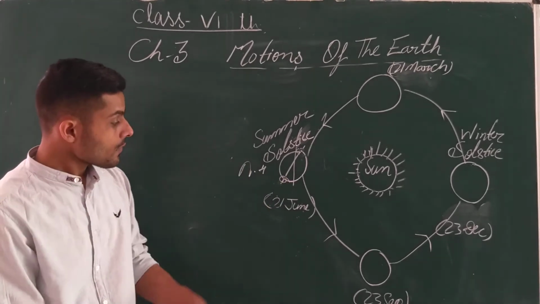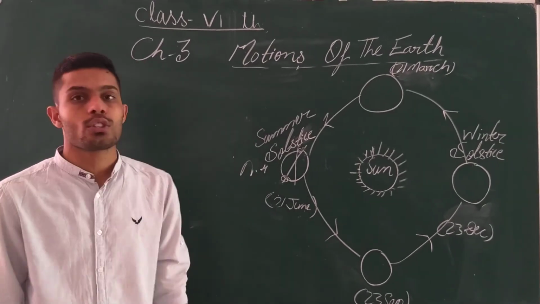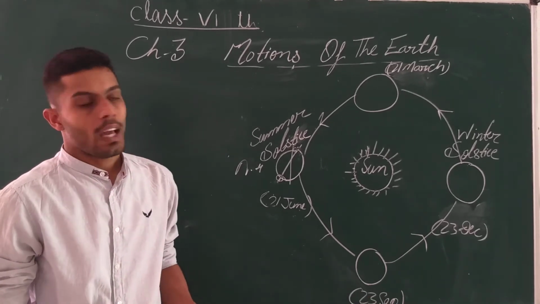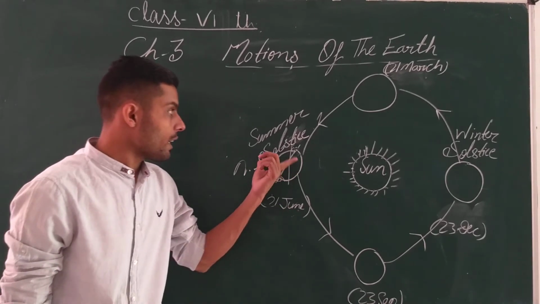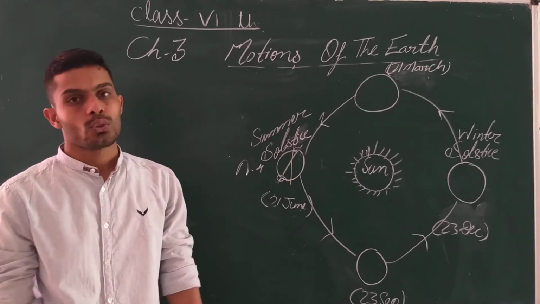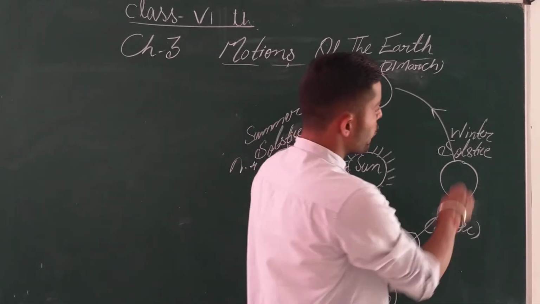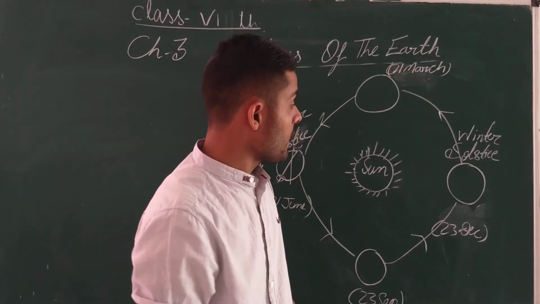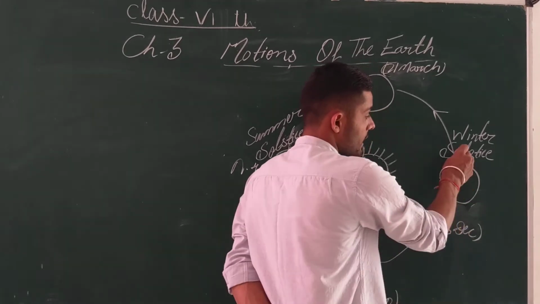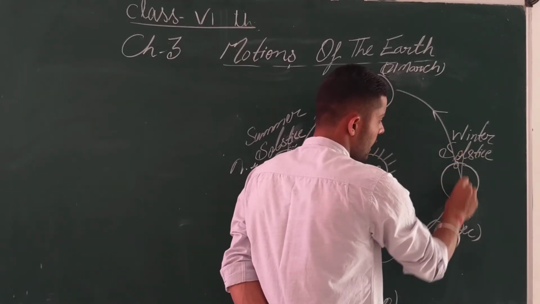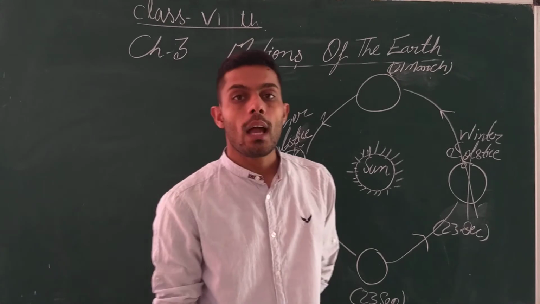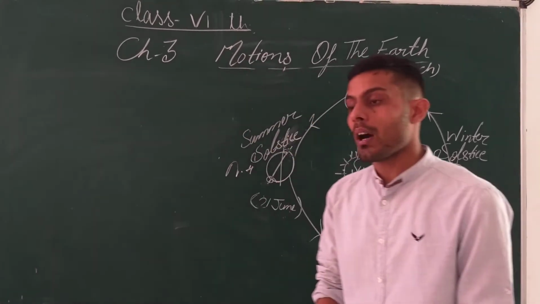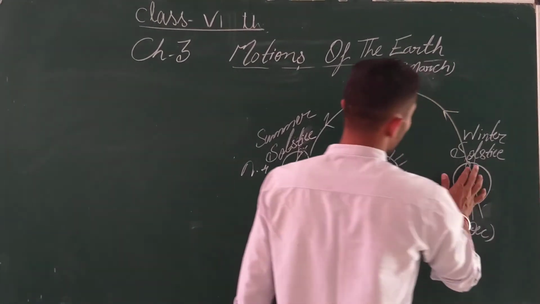Got it everyone? So on every 21st of June there is the longest day and shortest night, and this is the formation of the summer solstice. Another is the winter solstice. Got it? So the winter solstice will be formed when the southern hemisphere, this is the southern hemisphere here, is far from the sun.